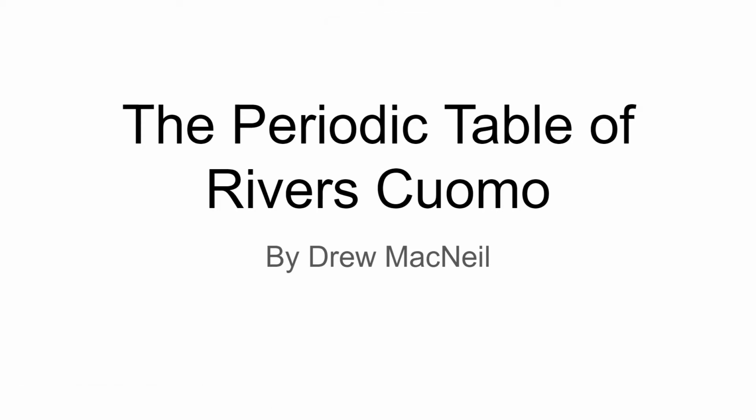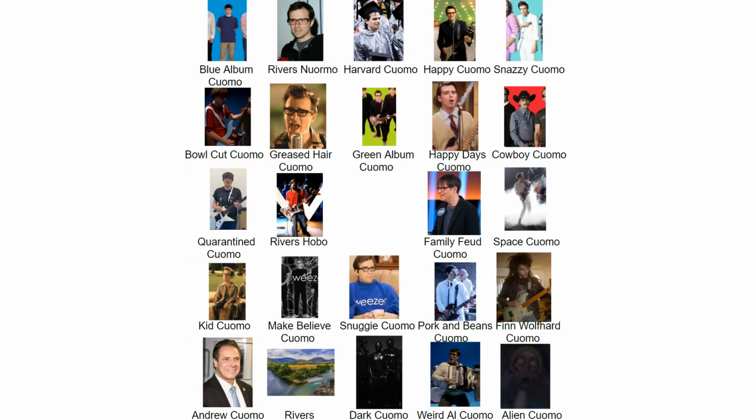The periodic table of Rivers Cuomo. This table has many Cuomos, including Blue Album Cuomo, Quarantine Cuomo, Kid Cuomo, Andrew Cuomo, Rivers Hobo, Family Feud Cuomo, Snazzy Cuomo, and Cowboy Cuomo, just to name a few. And it may seem like they're all just put in random places, but they are organized through periodicity, and in